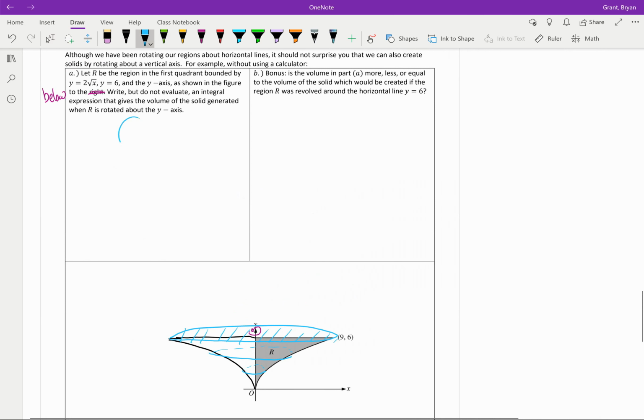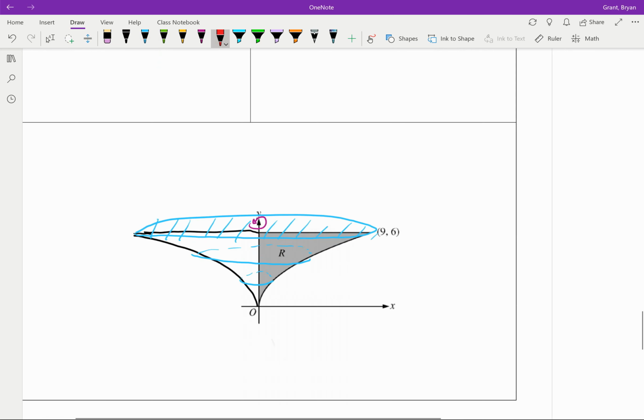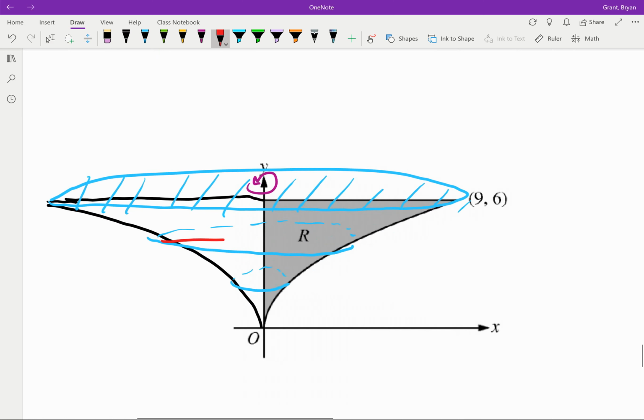We have a circle. We need to figure out what's going to make the radius. So going back down here, there's lots of options for the radius. We could do this radius, right? We could do this as a radius. Doesn't really matter. We could even go out, but that's really weird, so we're not going to do that. Disadvantage of going this way, we know our middle function, that's 0, but I don't know the equation for this one over here.